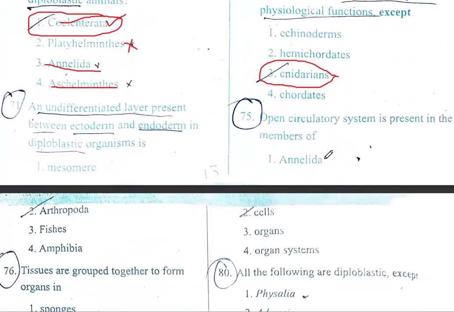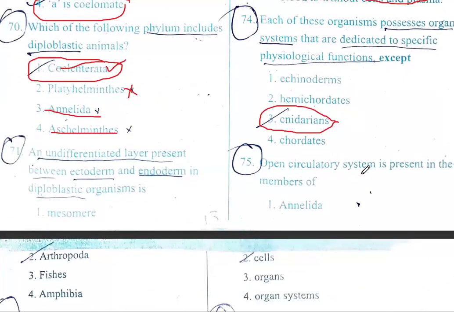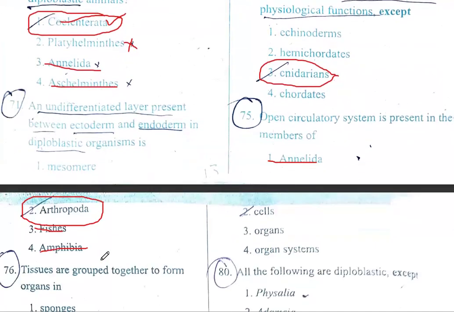Next. Open type of circulation or open circulatory system is present in the members of Annelida. No, Annelida has closed type of circulation. Arthropoda. Arthropoda has open type of circulation. Fishes, no, they have closed. Amphibians too have closed type of blood circulation.